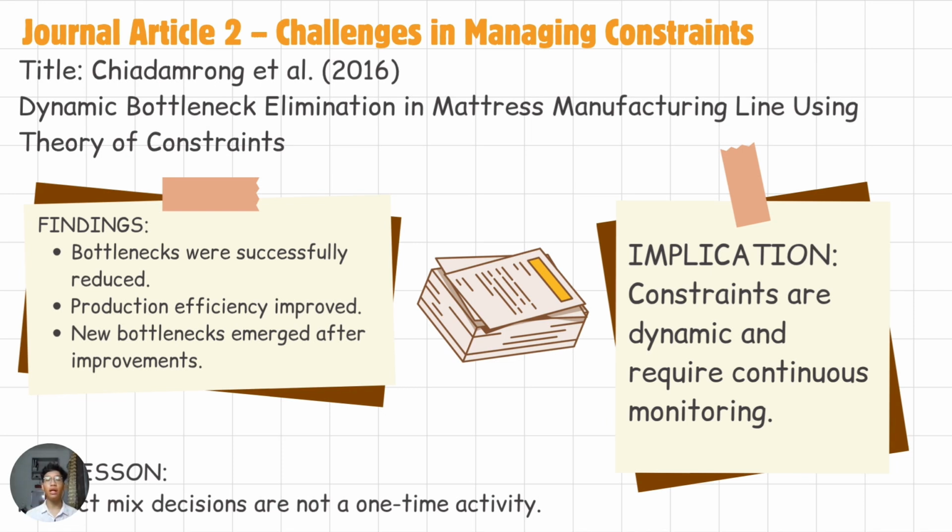So the second article I reviewed, by Chia Damrong and colleagues, is titled Dynamic Bottlenecks Elimination in a Metals Manufacturing Line Using Theory of Constraint. The researchers found that the bottleneck was successfully reduced and the production efficiency improved. However, after one bottleneck was eliminated, new bottlenecks emerged elsewhere in the production process. These findings suggest that constraints are dynamic rather than permanent.